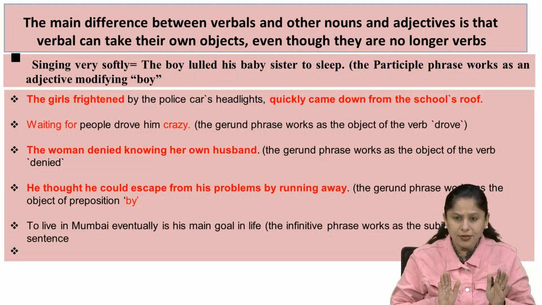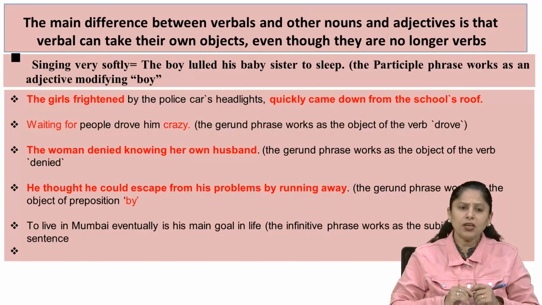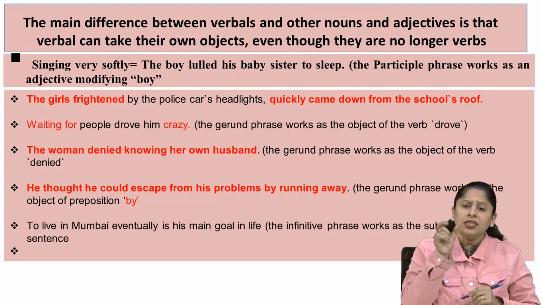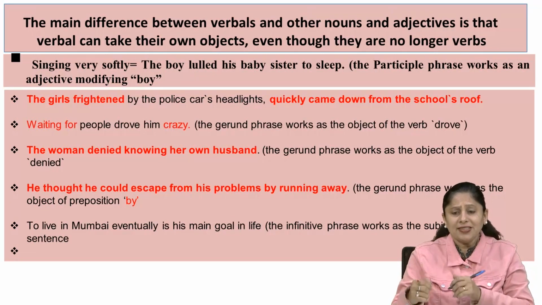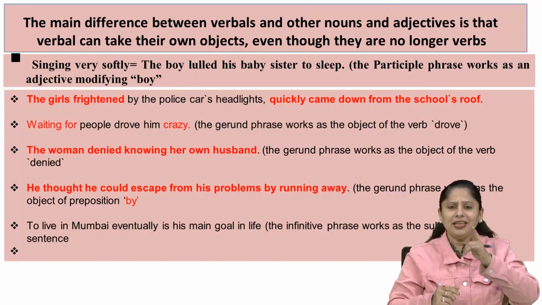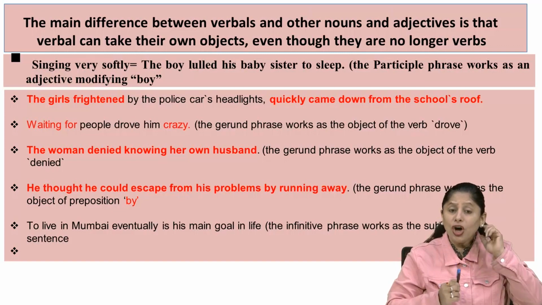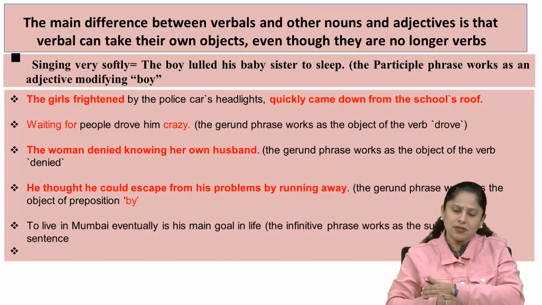There isn't any difference in it. Both are similar. The participle phrase works as an adjective modifying the boy. Look, the boy who plays the piano, the boy playing the piano is making his sister sleep. The boy walking on the terrace lulled his baby sister to sleep. The boy listening to the music lulled his baby sister to sleep.